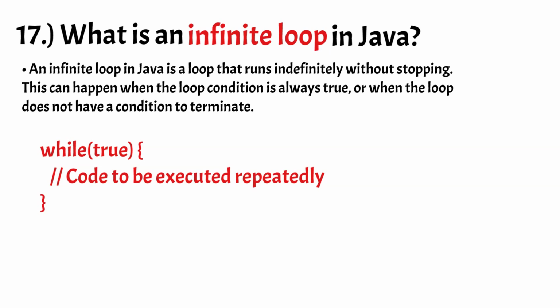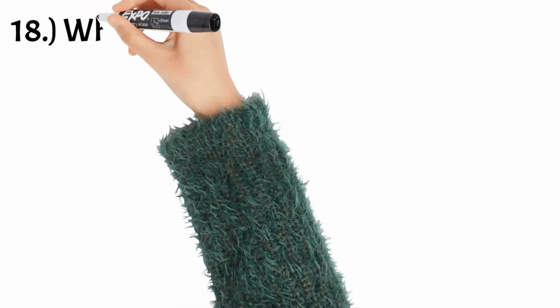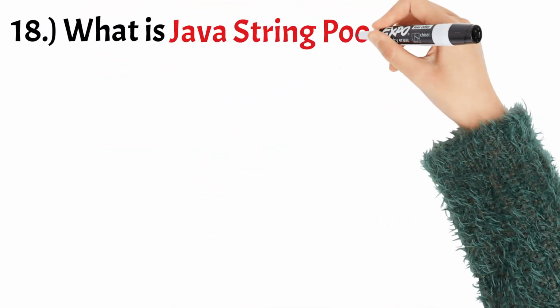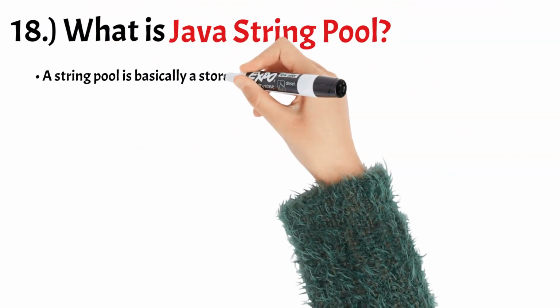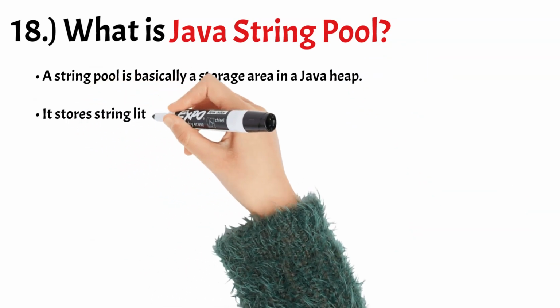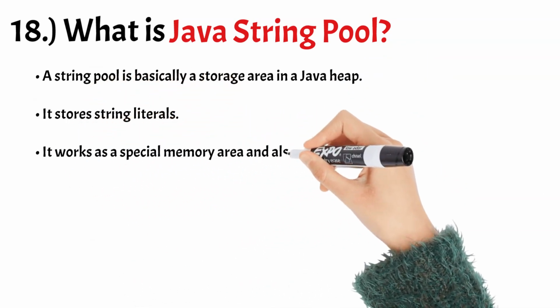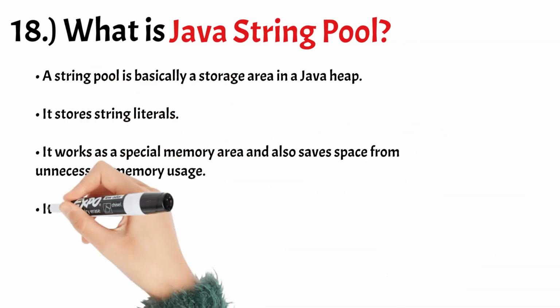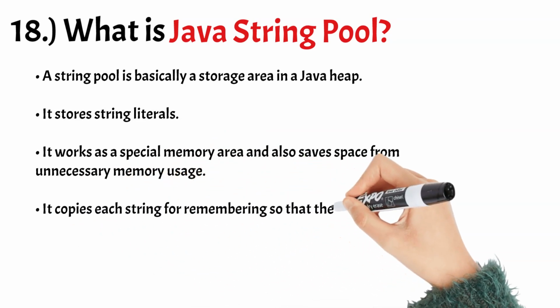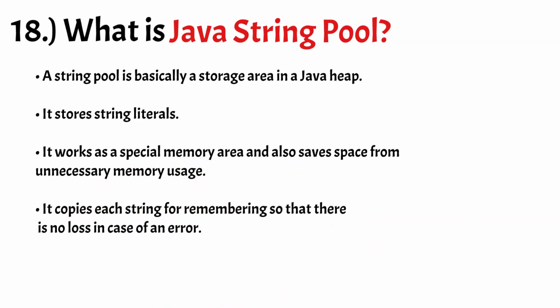Number 18. What is Java string pool? A string pool is basically a storage area in a Java heap. It stores string literals. It works as a special memory area and also saves space from unnecessary memory usage. It copies each string for remembering so that there is no loss in case of an error.